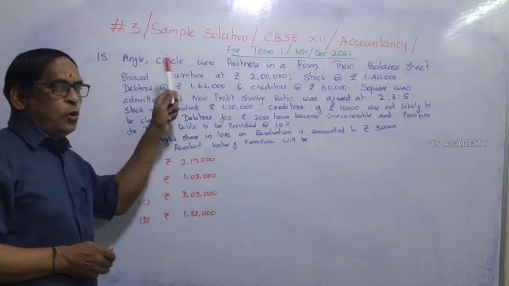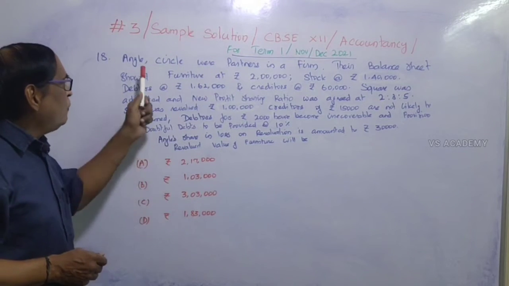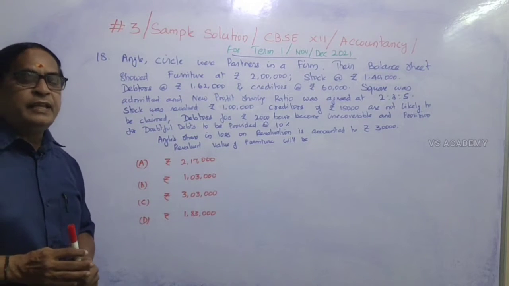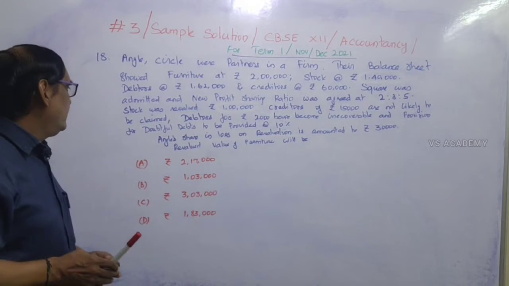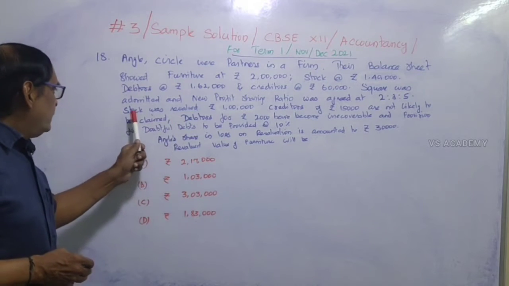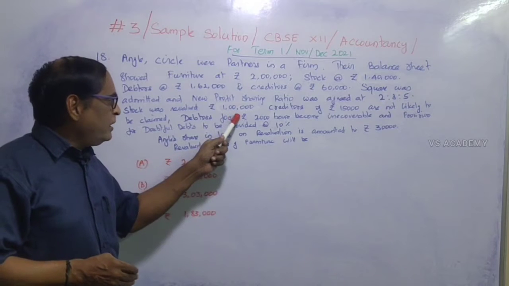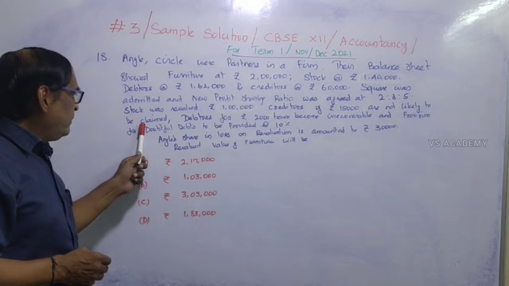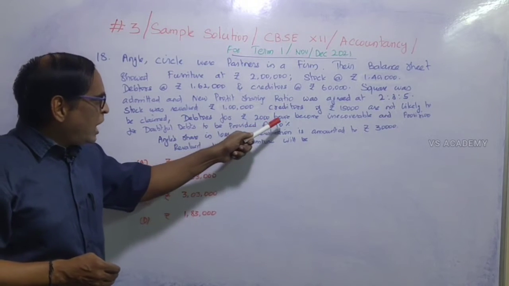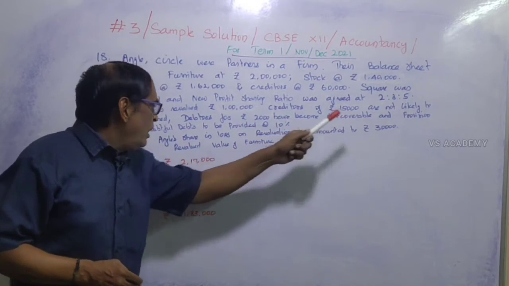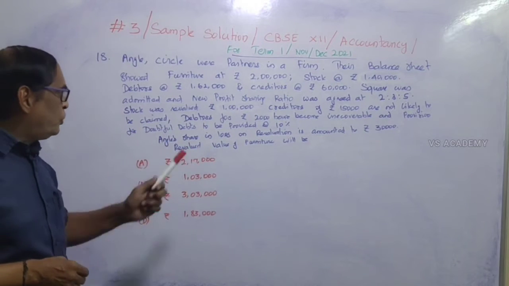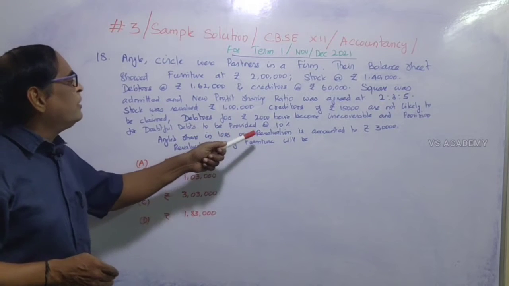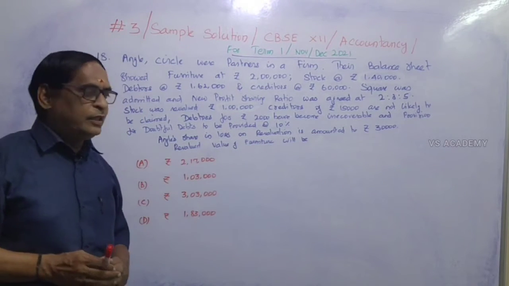In that question, the old profit sharing ratio is not given. So we have to assume it. For example, we can assume they are sharing equally, that is 1:1. The stock was revalued at rupees 1 lakh. Creditors of rupees 15,000 are not likely to be claimed. Debtors of 2,000 have become irrecoverable and provision for doubtful debts is to be provided at 10%. Angle's share in loss on revaluation amounted to rupees 30,000.